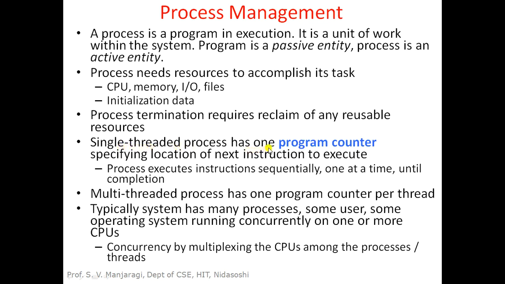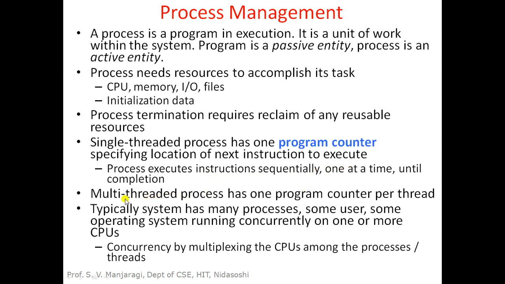It has one program counter. What is a program counter? It is a register used in the CPU which holds the address of the next instruction to be executed. So the program counter specifies the location of the next instruction to be executed. A process executes instructions sequentially, one at a time, until its completion.